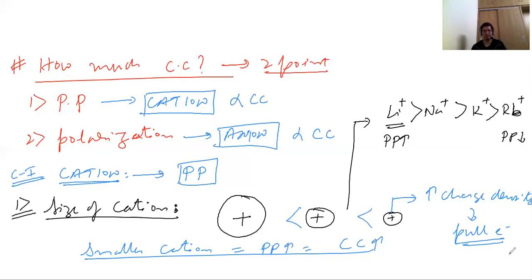Hope this is clear. Moving to the second part of cation: second is the charge of the cation, or you can write charge on cation.